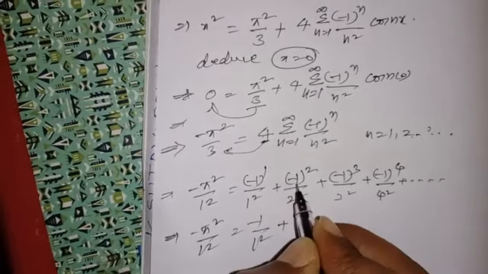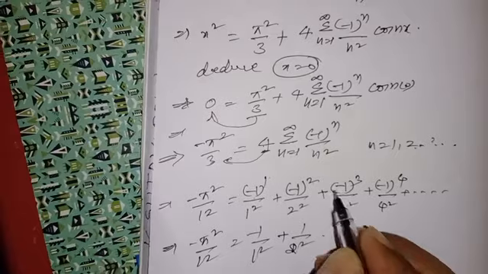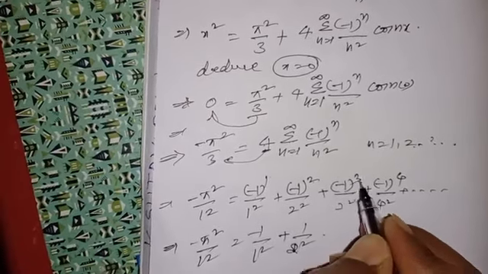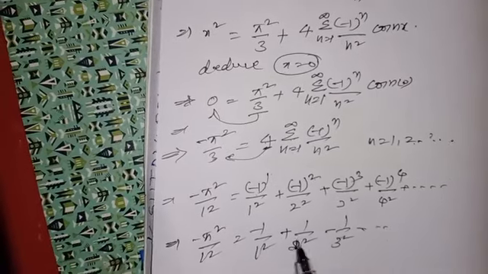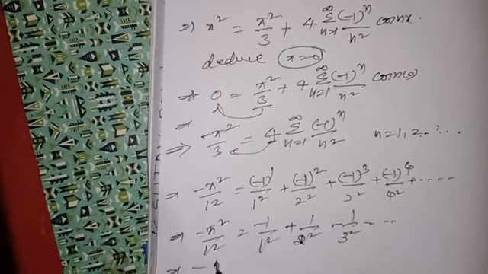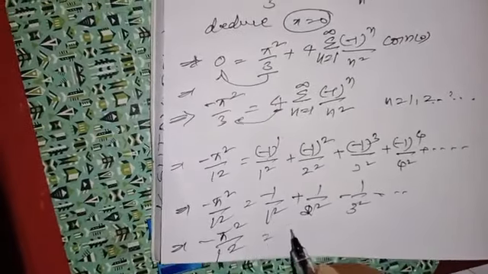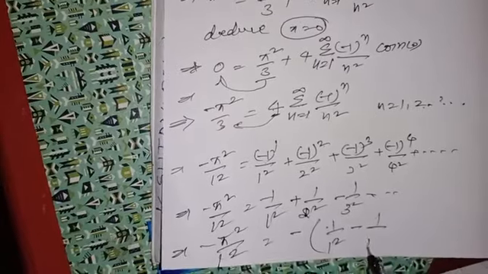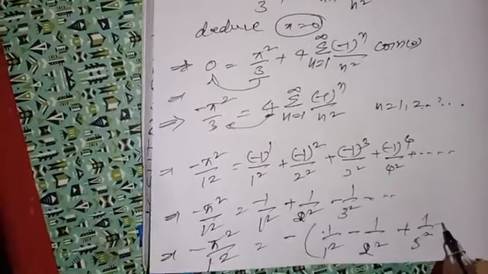plus minus 1 to the power of 2 is 1 by 2 square. See, this is minus 1 to the power of odd number, it is negative value, 1 by 3 square and so on. So taking common, minus pi square by 12 is equal to minus is common, 1 by 1 square minus 1 by 2 square plus 1 by 3 square minus and so on. Both side minus cancel. Hence it is proved.